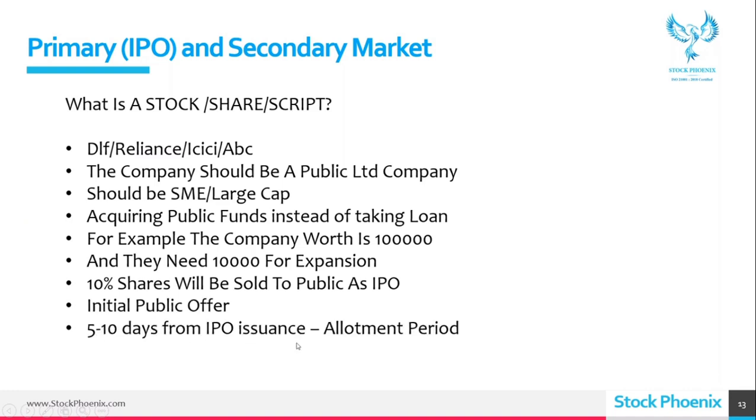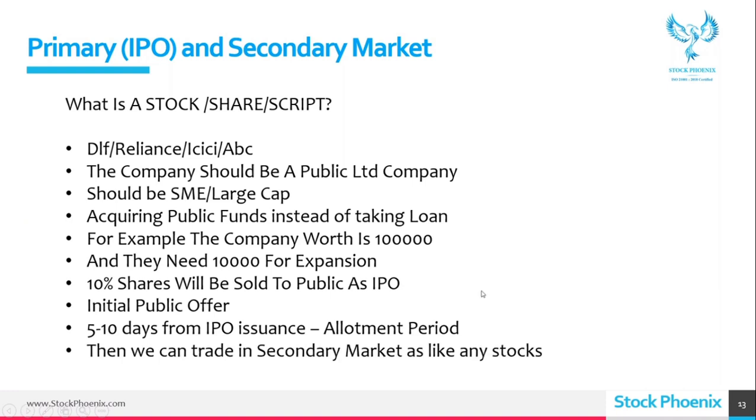And 5 to 10 days from the IPO issuance, there will be an allotment period. After the allotment, the stock will be listed in the secondary market and we can trade without any tension. Even after 1 or 2 months, technical history will also be there, so those stocks can be traded technically. Okay. But if you want to invest in an IPO, technicals are not at all responsible. Only fundamentals.